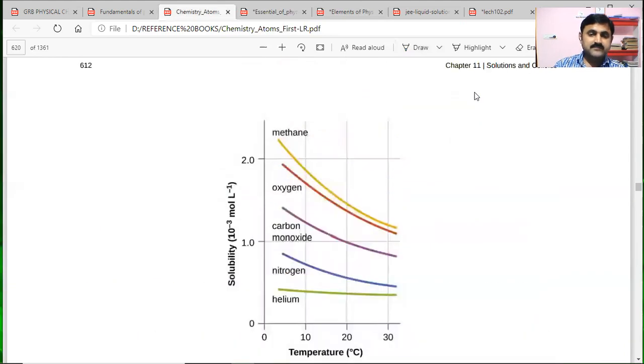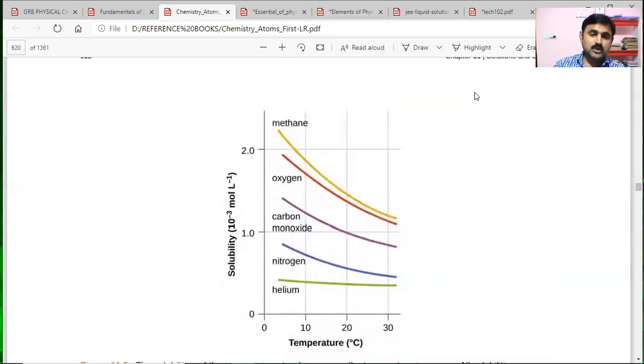Now we can see how the solubility of different gases changes with temperature in this picture. Solubility is on the y-axis and temperature on the x-axis, for helium, nitrogen, carbon dioxide, oxygen, and methane. Once the temperature increases, all these gases show curves with smaller values of solubility.